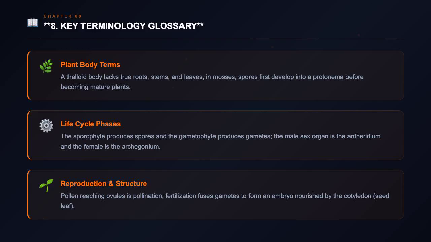Some plants reproduce asexually using zoospores. Chloroplasts may contain pyrenoids, which store protein and starch. Seed plants have cone-like structures called strobili, which bear sporophylls. Pollination occurs when pollen reaches ovules, followed by fertilization when gametes fuse. The developing embryo is nourished by the cotyledon, or seed leaf.